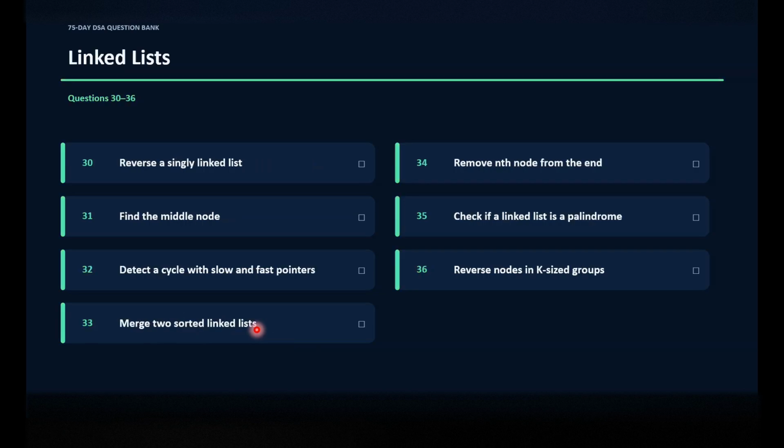Next comes linked list. Linked list is also asked by many companies. A linked list is a data structure where one node is connected to another node and one node stores the address of the next node. These are the questions asked by companies: reverse a singly linked list, remove nth node from the end, find the middle node, check if a linked list is a palindrome, detect a cycle with slow and fast pointer, reverse nodes in k-size groups, merge two sorted linked lists.